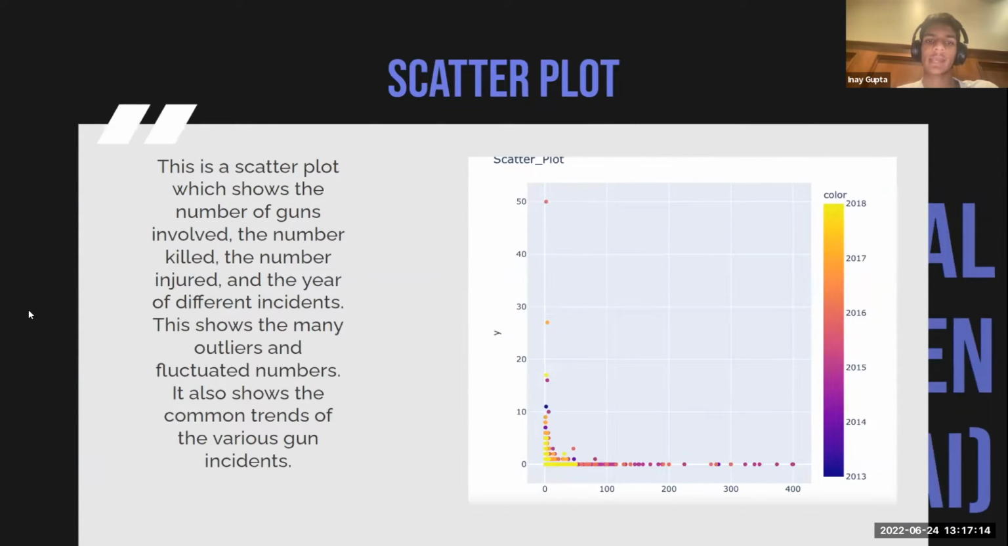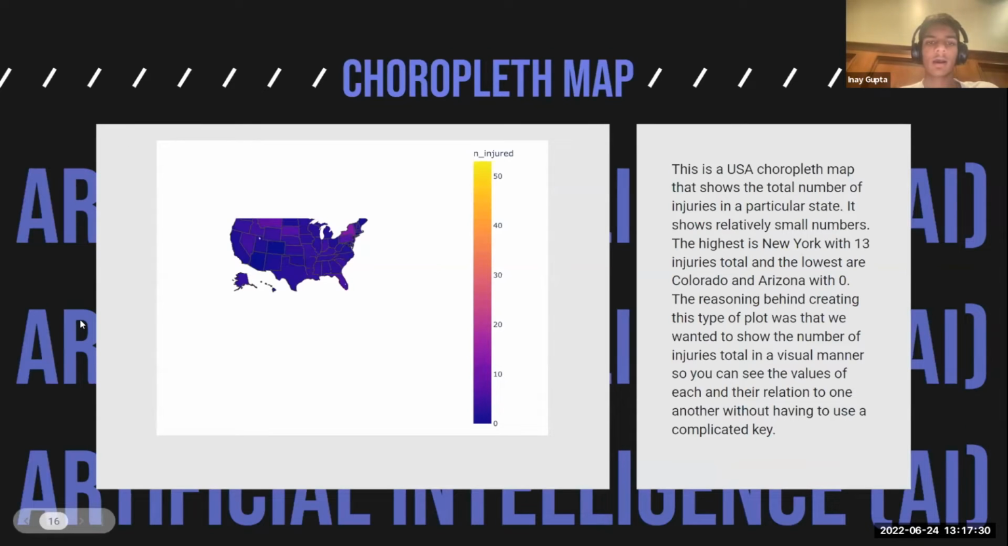Next we have a scatter plot, and this was used in trying to predict the guns involved in killing. This shows our data set is not 100% accurate, as there were 400 guns used in a killing, which is highly unlikely. Next we have a choropleth graph, and we use this because you can visualize the data rather than looking at the numbers.